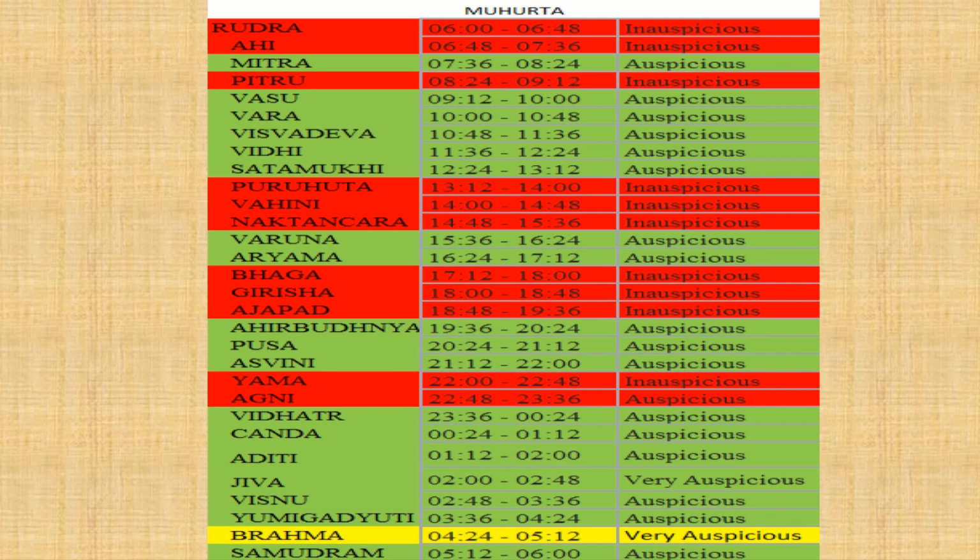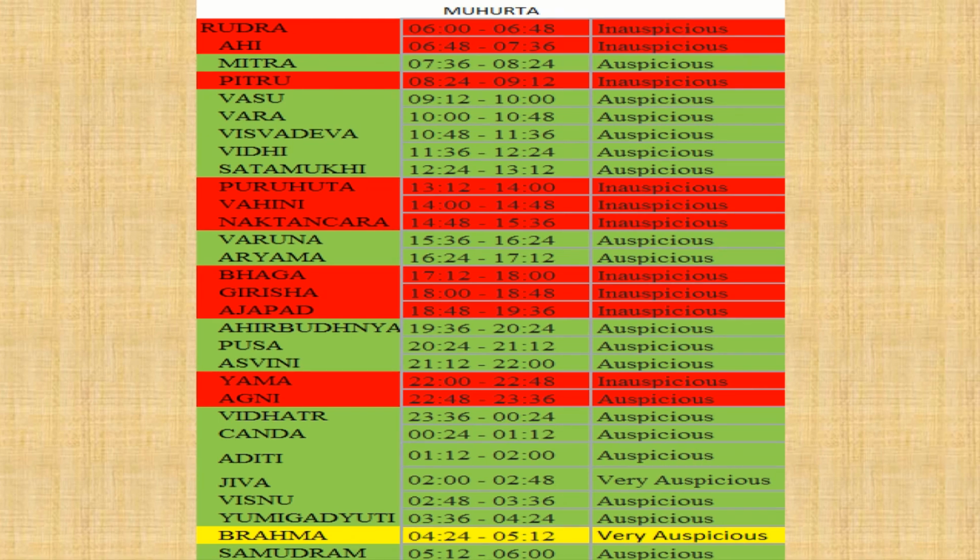Now you have to fix a time. The times mentioned here are approximately the same for the muhurta. Suppose you have planned to perform a puja at 10 o'clock, you can select this Vasu muhurta, from 9:12 to 10 o'clock, which is very auspicious.